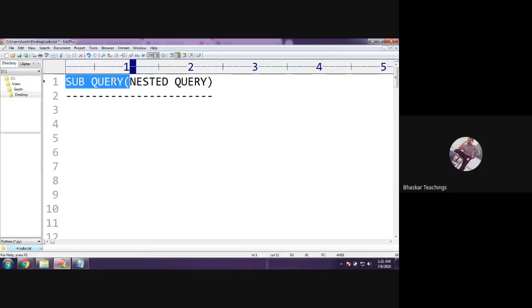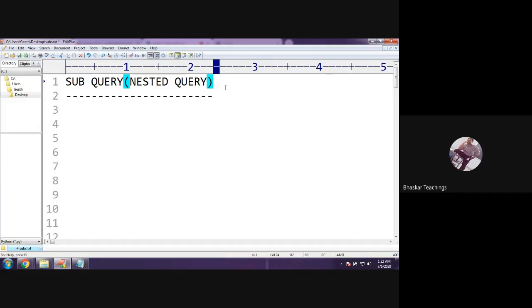So the next topic is subquery, nested queries. Subquery means nested query, that is a query inside a query. In SQL, we have join operations, and in the same way we use subqueries to retrieve data from the tables. You should see whether we can say join and subqueries are the same or not. Subqueries also perform operations on more than one query and retrieve data from multiple tables. Whether it is valid or not, we shall see after the class.